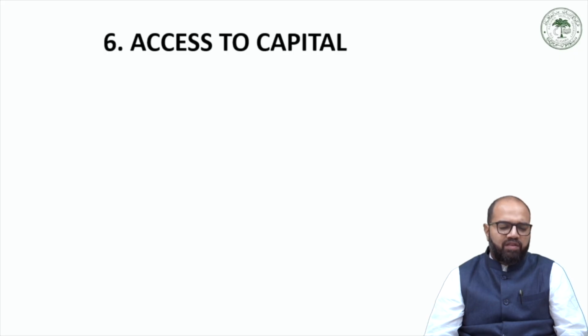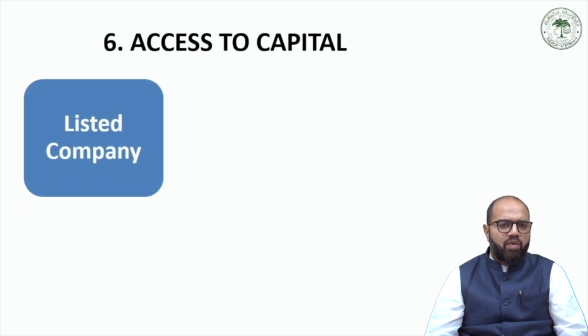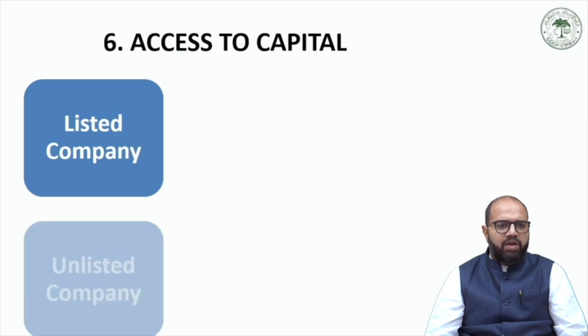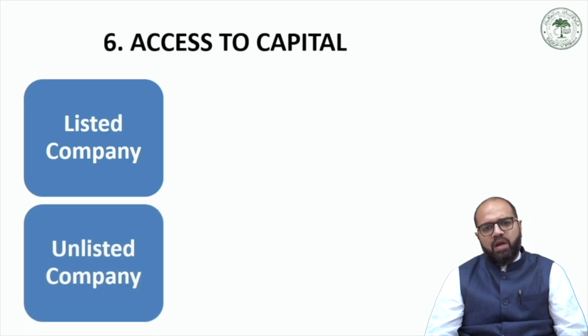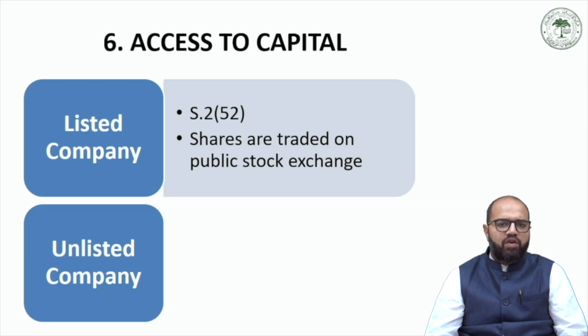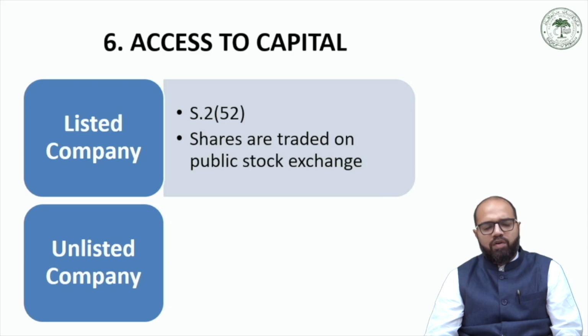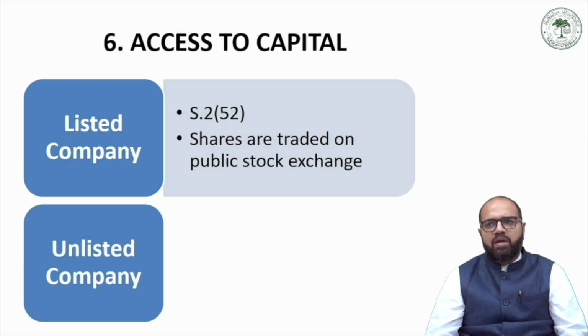Now the next classification we have, classification number 6, is on the basis of access to capital. Here we have two kinds of companies, listed company and unlisted company. A listed company is defined under Section 2, Subclause 52 of the Companies Act 2013. According to this provision, a listed company means a company which has any of its securities listed on any recognized stock exchange. So we know of a lot of stock exchanges like NSE, National Stock Exchange, BSE, Bombay Stock Exchange.